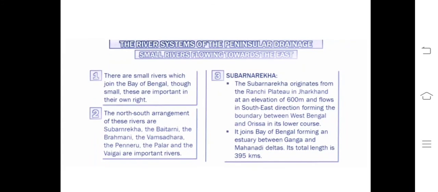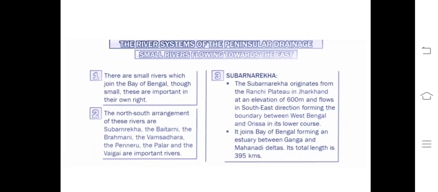Now we will see the east direction. There are many small rivers that join the Bay of Bengal, though small in size, but very important. In north-south arrangement, the rivers are Subarnarekha, Baitarani river, Brahmani river, and many rivers. Penner, Palar, and Vaigai rivers are very important. The Vaigai river is below the Chennai coast. I'll show you.